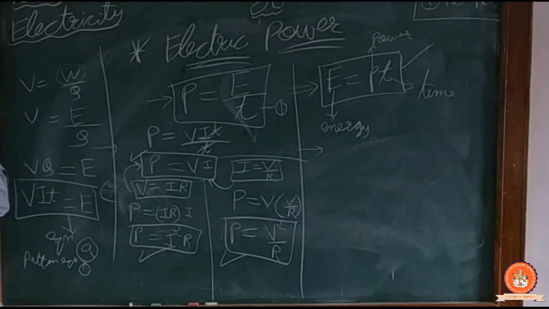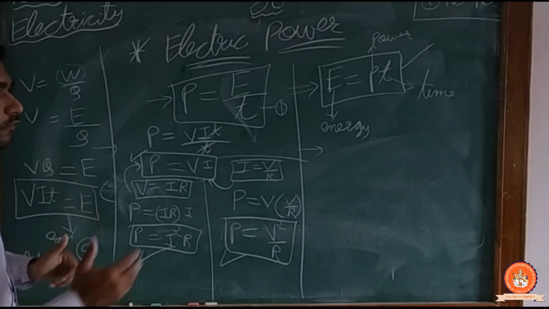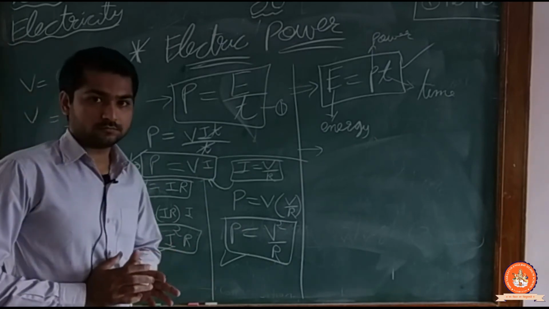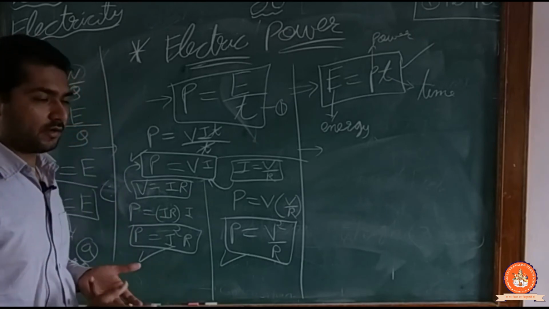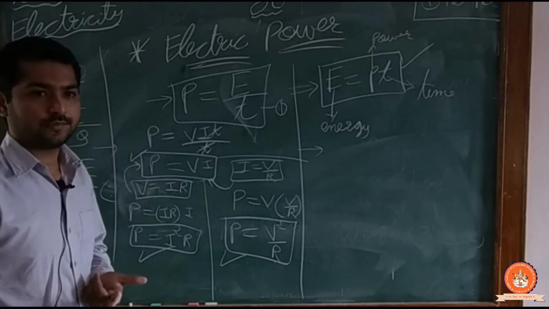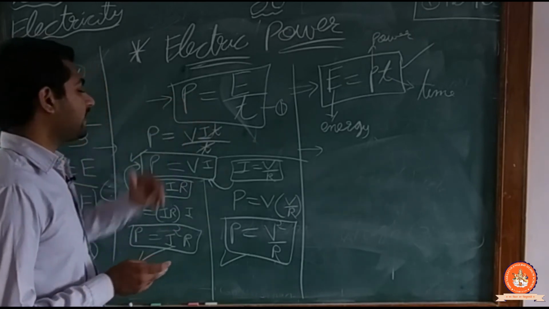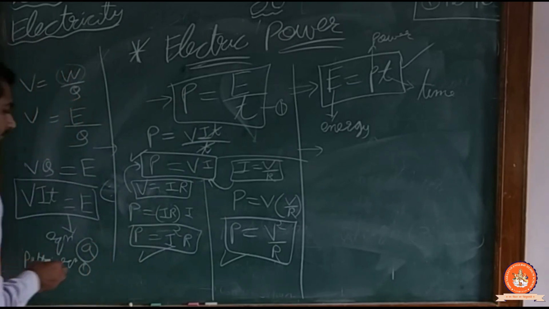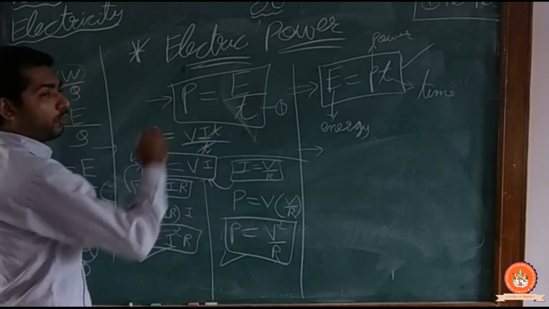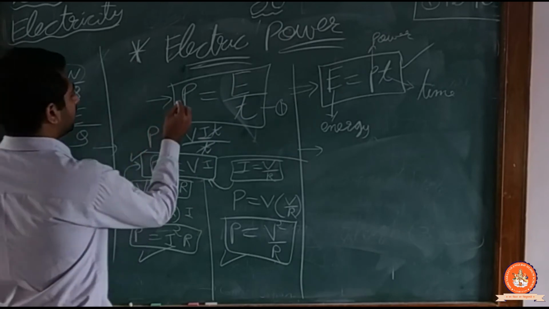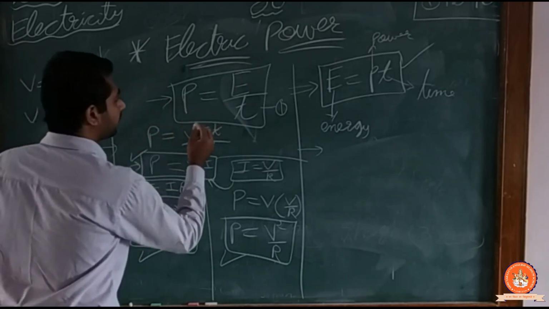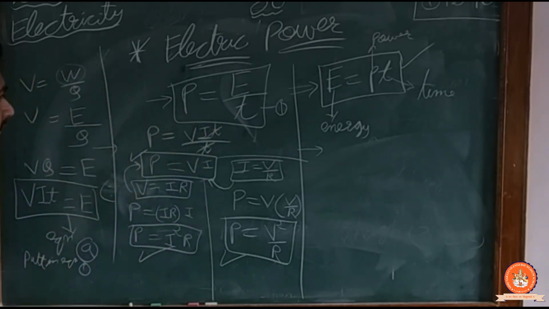Understand? Now someone said, so what is the SI unit of power? You had told, sir, current SI unit, voltage SI unit, resistance SI unit. So the SI unit of power is watt. I can write here. There is no space, so I can rub this. Take a screenshot or else.